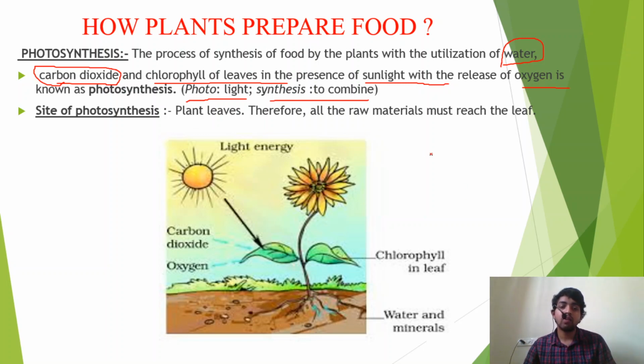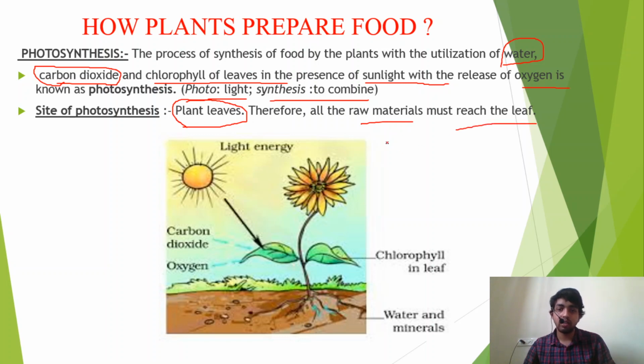Now you may ask, sir, in which plant part does photosynthesis take place? Photosynthesis takes place in plant leaves. Therefore, all the raw material, that means the water and carbon dioxide, should reach the leaf.